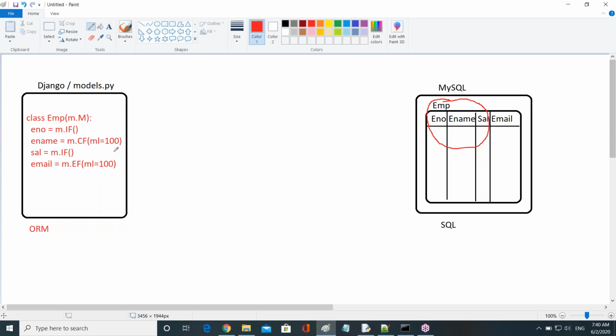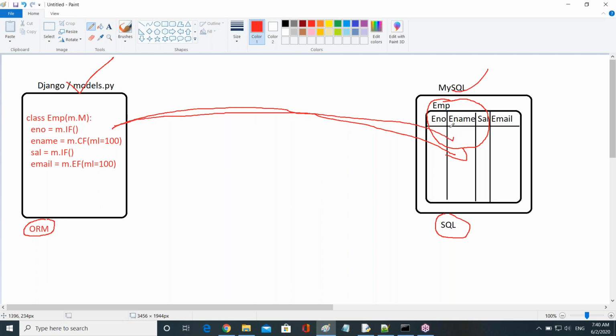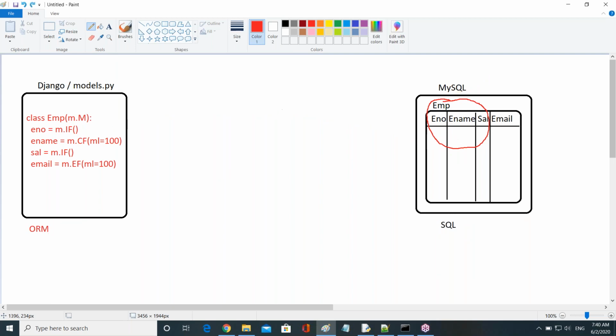Now the thing is, direct conversion is not possible, right? Why? Because Django supports ORM language, whereas the database supports which language? SQL language, guys. That's why data conversion is not possible. In this case, first, what do we do? We convert the language.